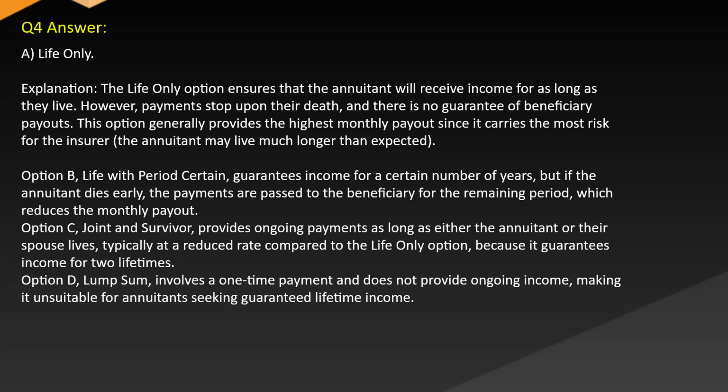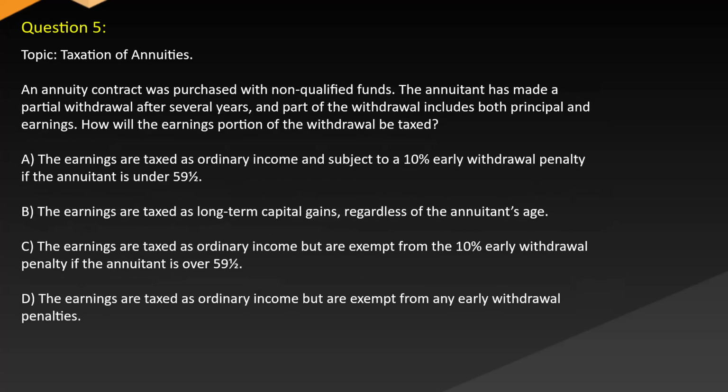Option D. Lump sum involves a one-time payment and does not provide ongoing income, making it unsuitable for annuitants seeking guaranteed lifetime income. Question 5. Topic: Taxation of annuities. An annuity contract was purchased with non-qualified funds. The annuitant has made a partial withdrawal after several years, and part of the withdrawal includes both principal and earnings. How will the earnings portion of the withdrawal be taxed?